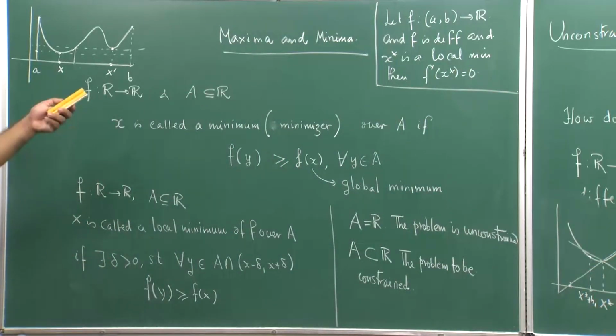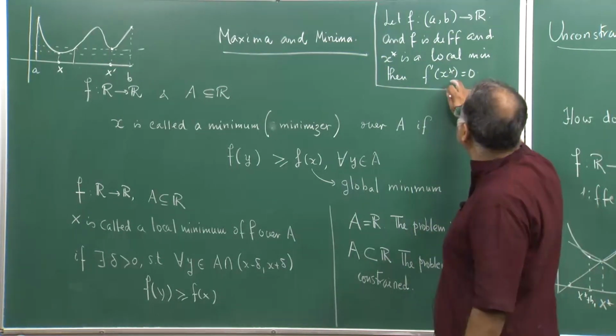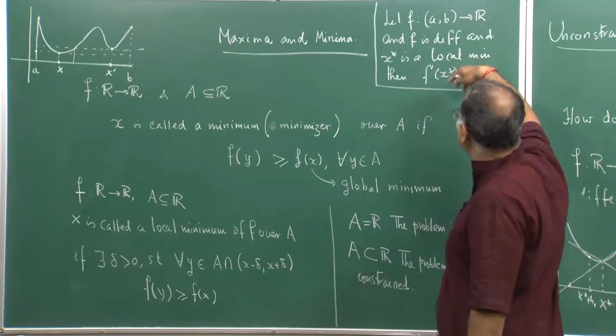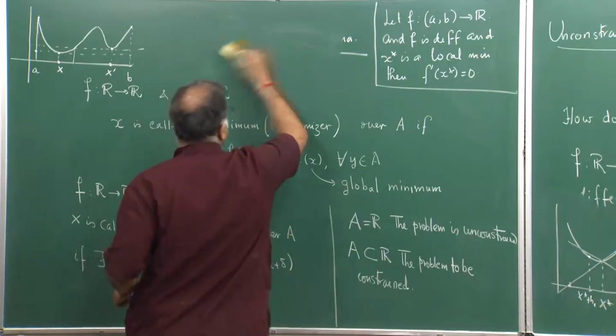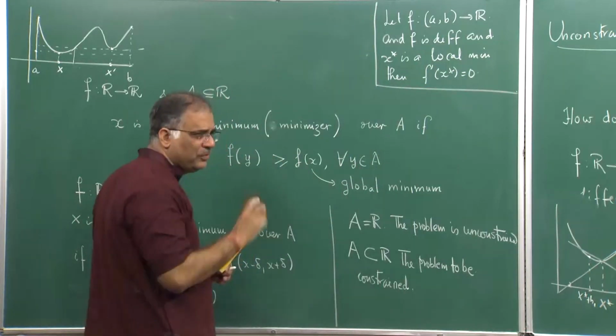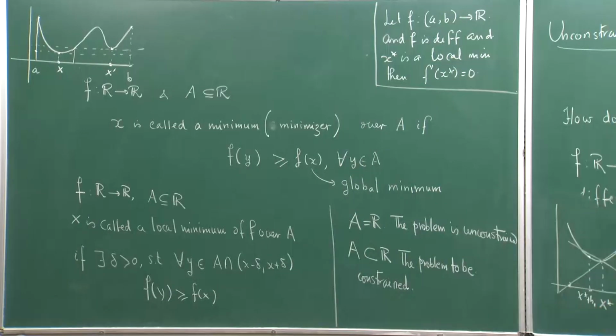If I make this a closed interval, this result will not continue to remain true. Whatever I have on R, I will have the same story on the open interval as far as the necessary condition goes, but it will not be the same story if I have a closed interval. So I will just show you this fact. There is a huge paradigm shift if you move from an open interval to a closed interval.